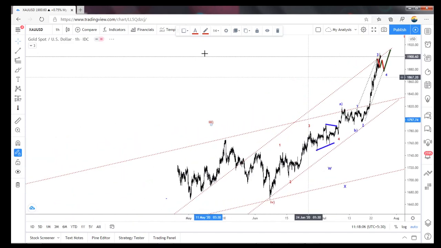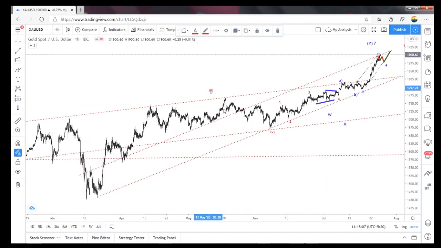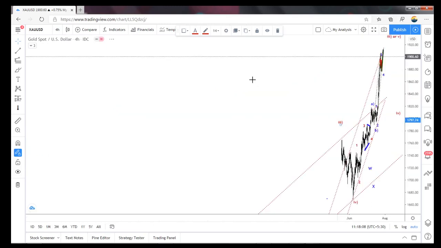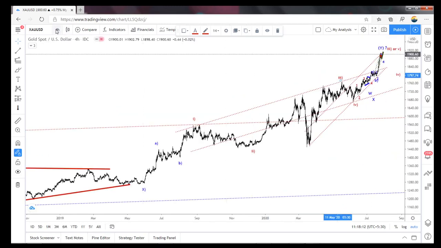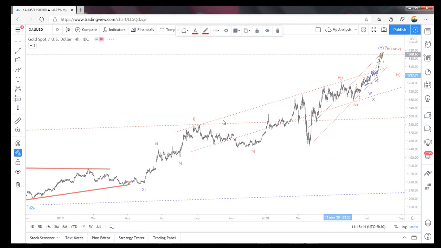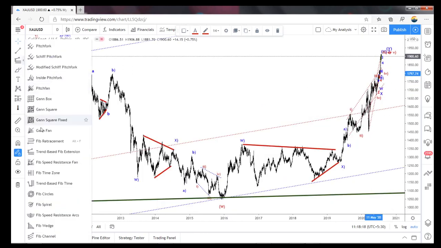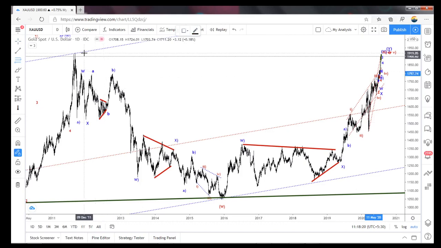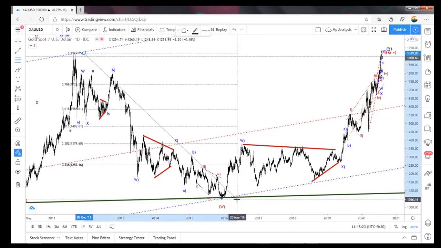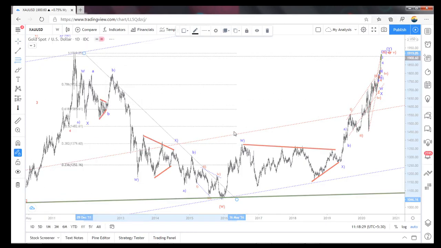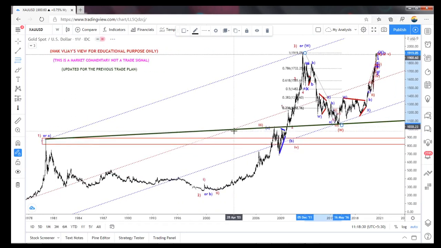So what is meant by the irregular flat, and how do you project that irregular flat? Once again I will show you that also. So if it is an irregular flat, simply we have to do a Fib retracement of the high 1920 to 1046. So around 2150 is 1.272.